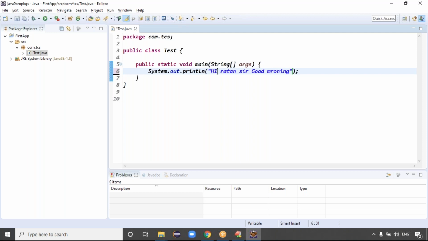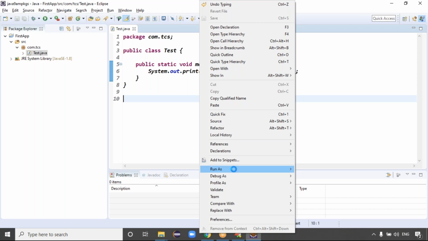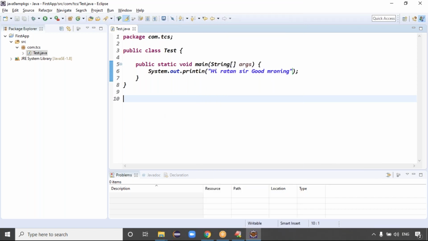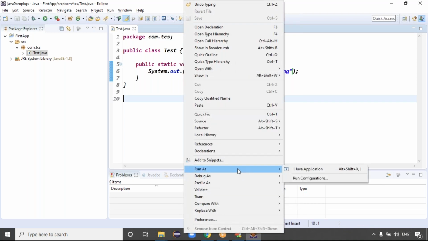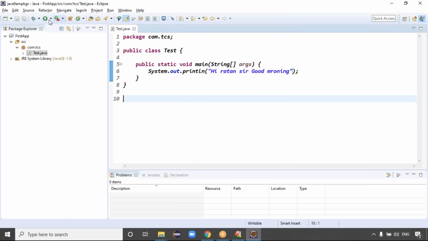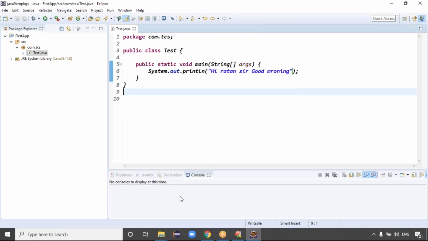Right? That's the information, guys. Because I want to run this code, to run this code directly here we have the run button. Otherwise, right click here and run as Java application. Anything is fine. There are two options, guys, to run this application: the run button directly, otherwise right click and run as a Java application. Which one do you feel better? The direct button. Select the button here. Now here you can see the console is there, right?